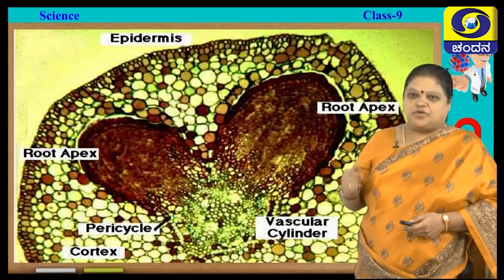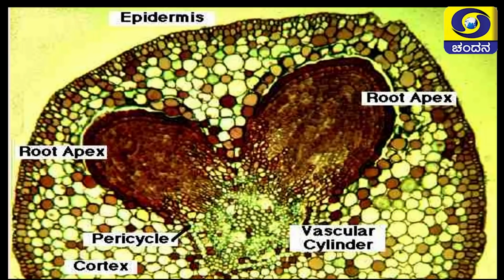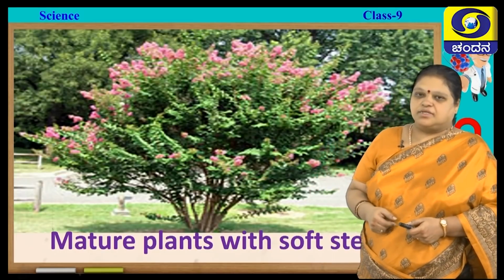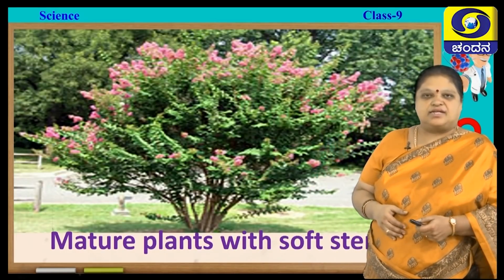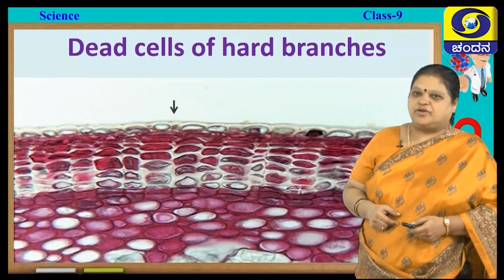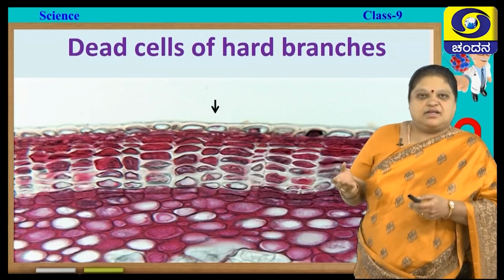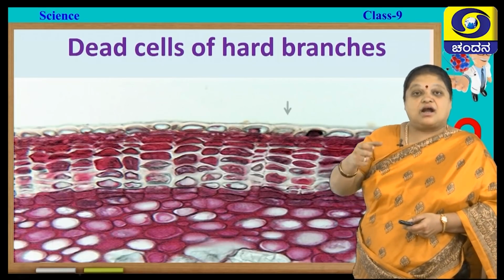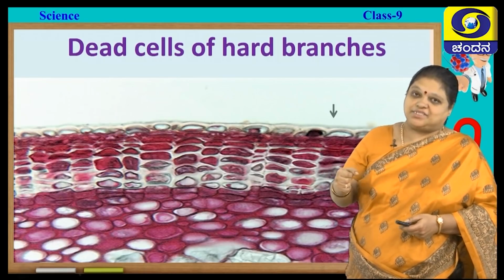Not only that, you also see that vascular bundles are present. Surrounding the vascular bundles, you find epidermis. So, where else do you find them? It is found in the mature plants with soft stems. There also you find epidermis. Not only that, you also find these as dead cells in the hard branches. So, epidermis is present there also.